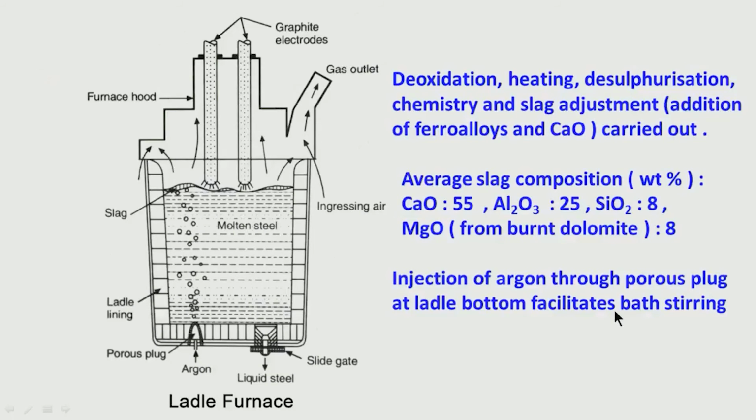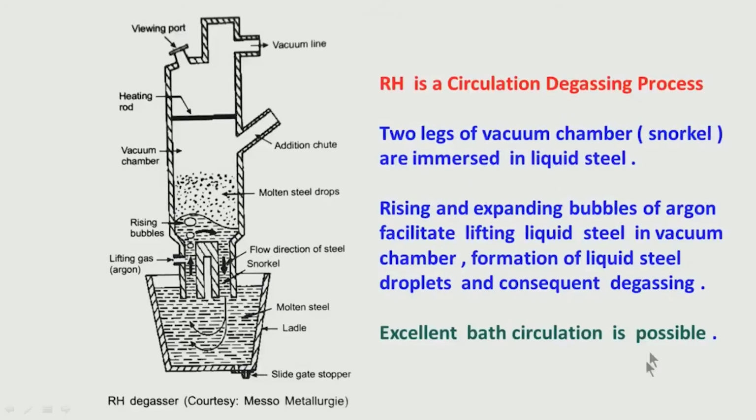Now, let us go to another secondary refining process, which is known as RH. I have told you RH degasser is also a common secondary refining process. Now, what does it do?